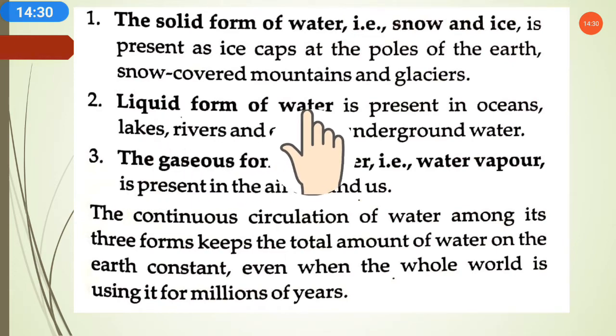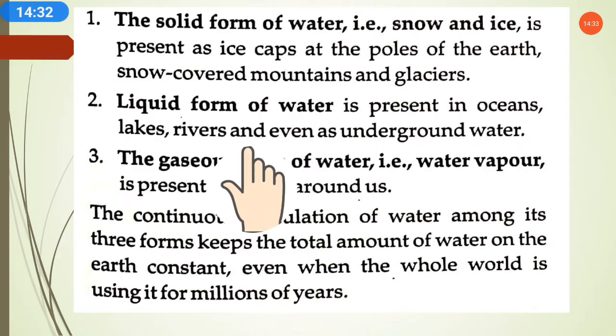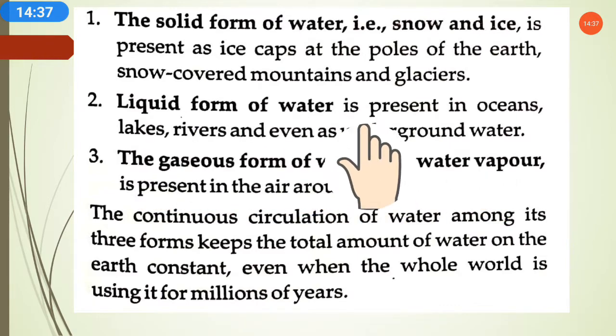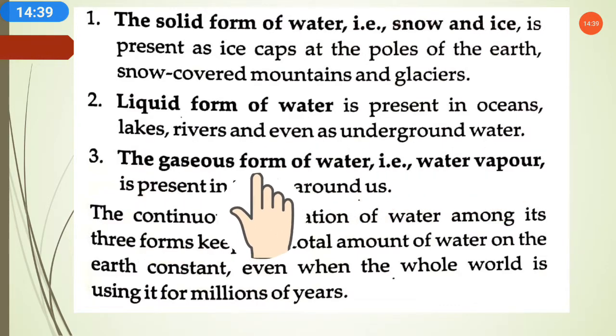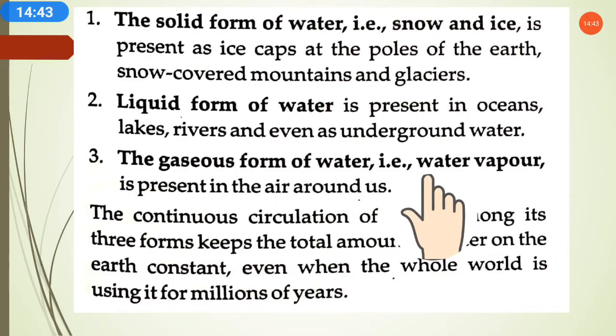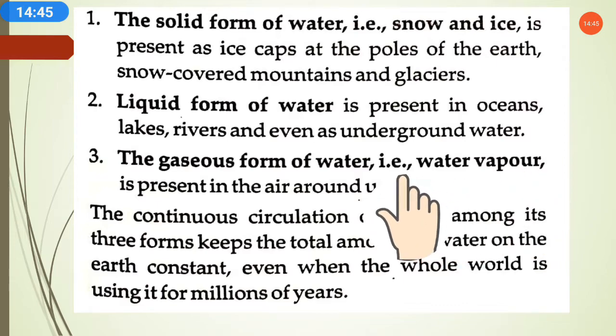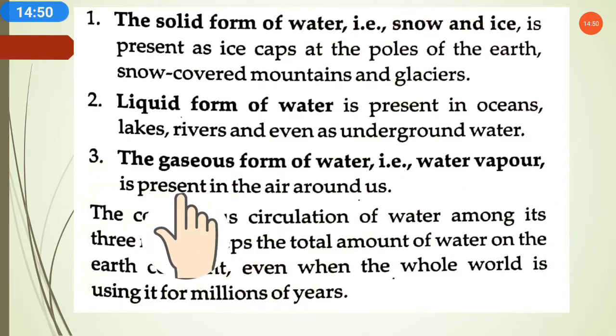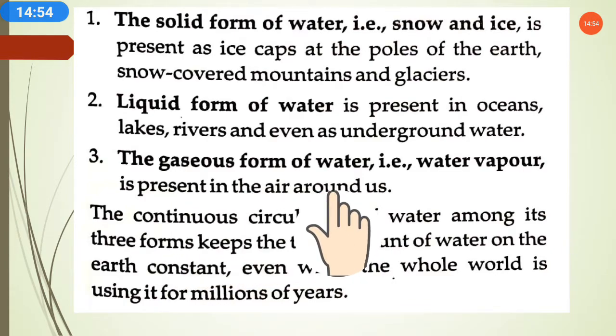Second is the liquid form of water, and it is present in oceans, lakes, rivers and even as underground water. Means the liquid form of water is present in those areas. And the gaseous form of water. Now, where is the gaseous form of water present? That is water vapor. Water vapor, we know, is present in the atmosphere in the form of moisture. So this water vapor is present in gaseous form, and it is present in the air around us.